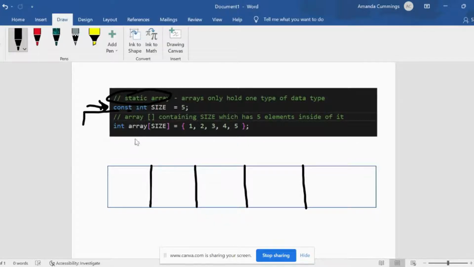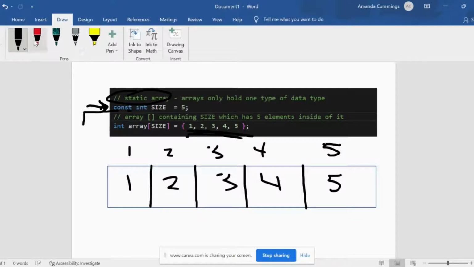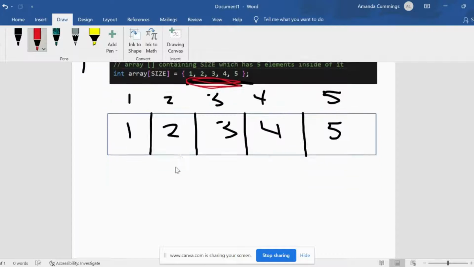So coming down to the array, because it contains 5 elements, so 1, 2, 3, 4, 5, and it also has 1, 2, 3, 4, 5 inside of what's actually inside of it. I'll change the different colors. So what's actually inside of here.